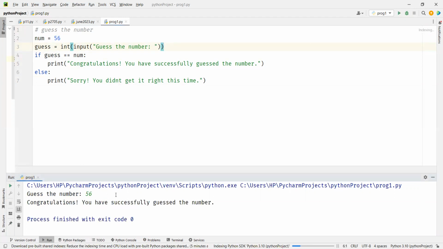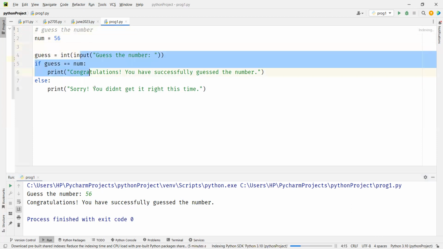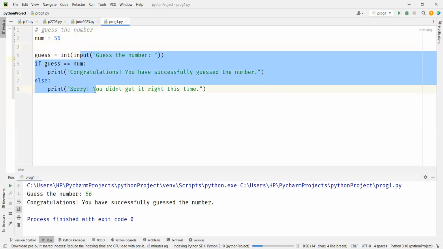Now let's add one more layer of complexity: let's say that you keep on guessing till you get it right. So how do we do that? 56 is one time, correct, and all these things should be repeated. You have to keep asking, enter again, enter again.